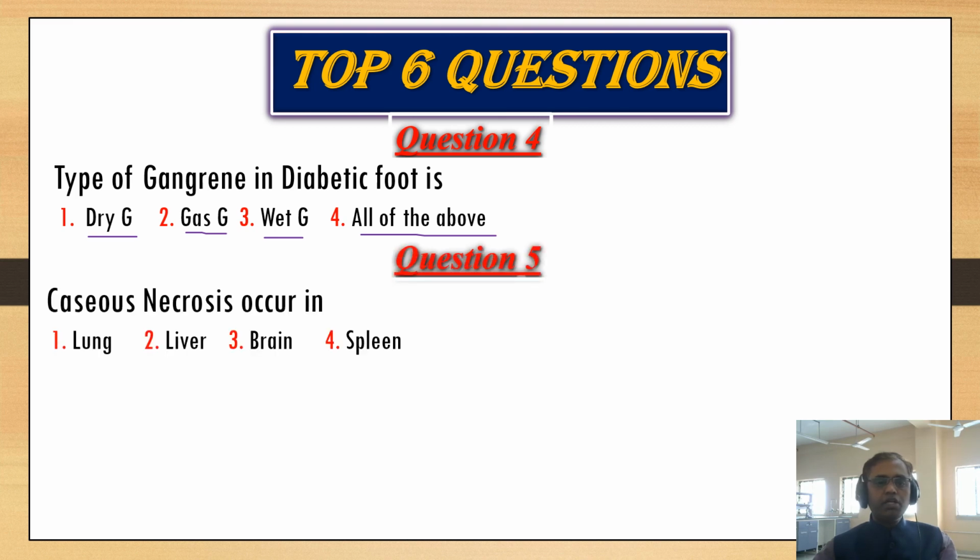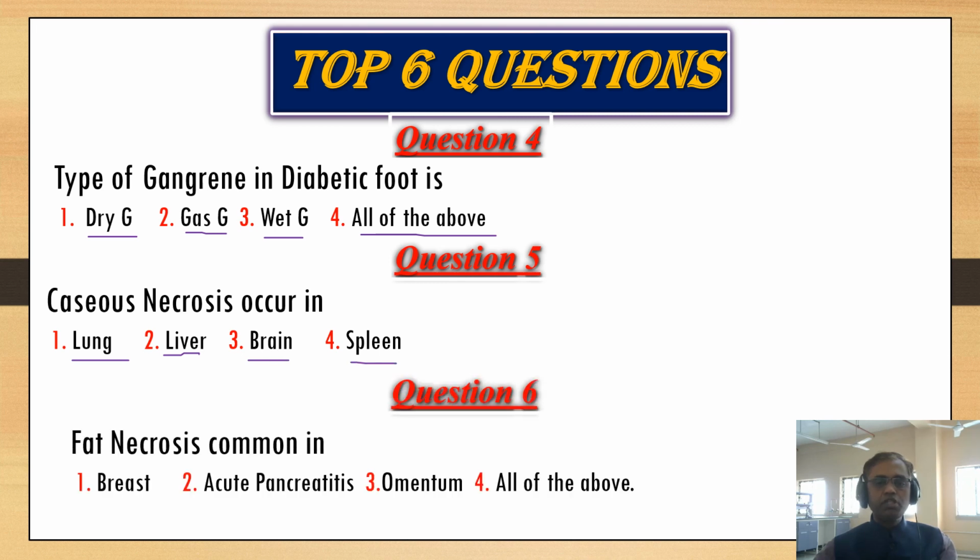Question number 5, caseous necrosis occurs in number 1, lung, number 2, liver, number 3, brain, number 4, spleen. Last question, fat necrosis is common in number 1, breast, number 2, acute pancreatitis, number 3, omentum, number 4, all of the above.